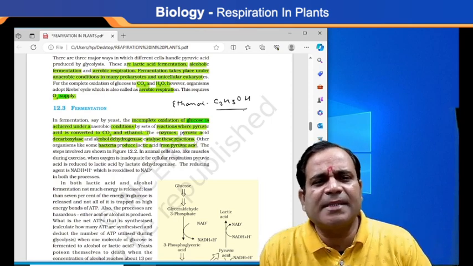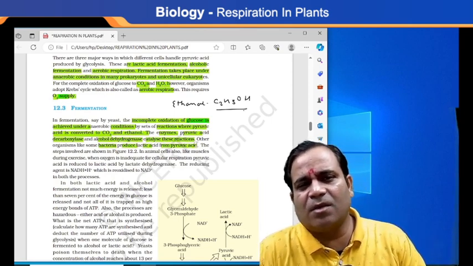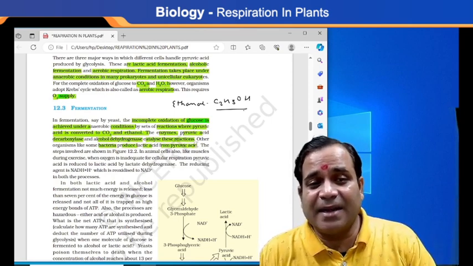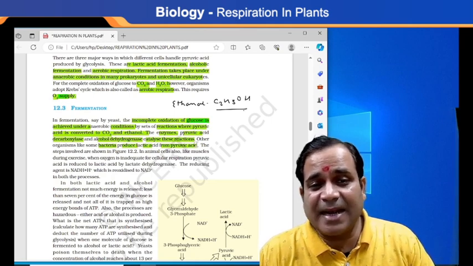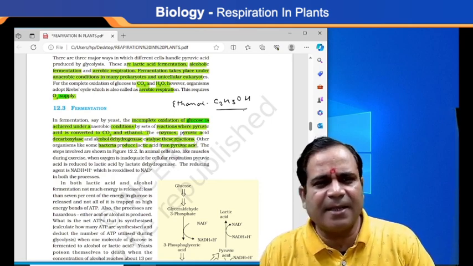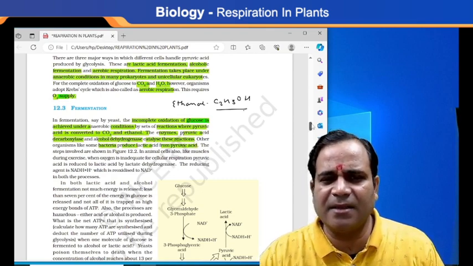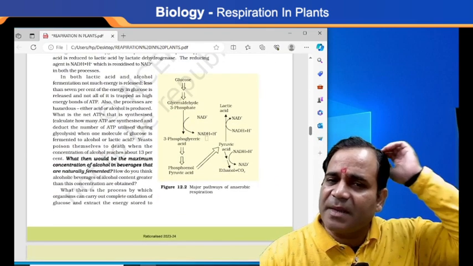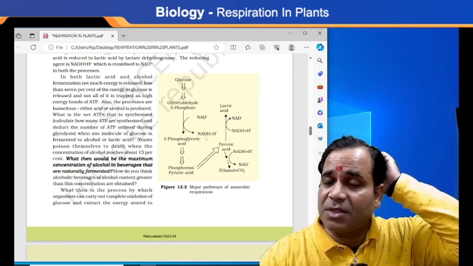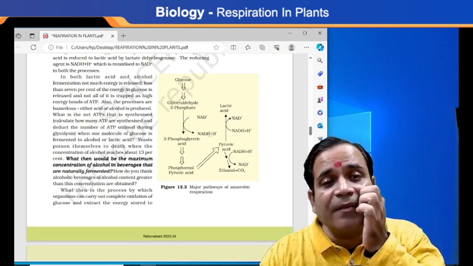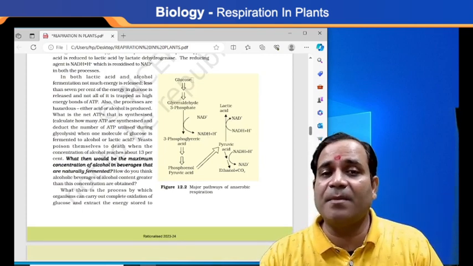Now the question is, sir, how is it possible for these bacteria to produce lactic acid from pyruvic acid? Let's see. Here some steps are involved. Let's see in the flow chart, the major pathway of anaerobic respiration. So what is the main pathway of anaerobic respiration, my dear?